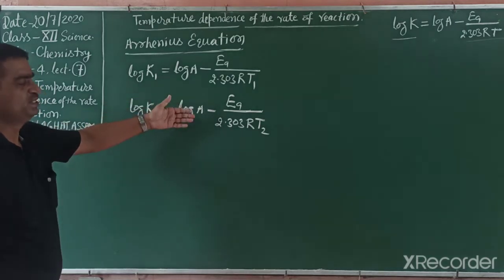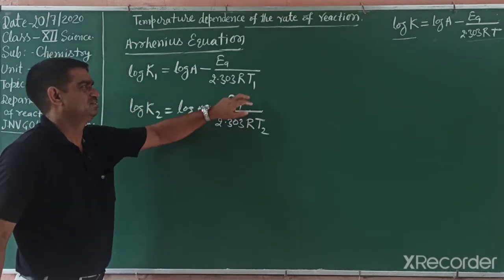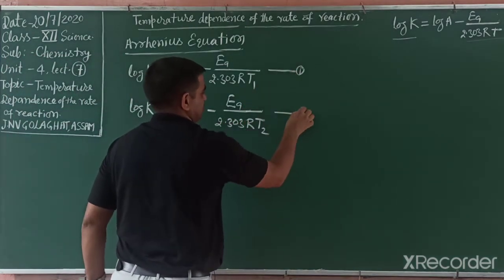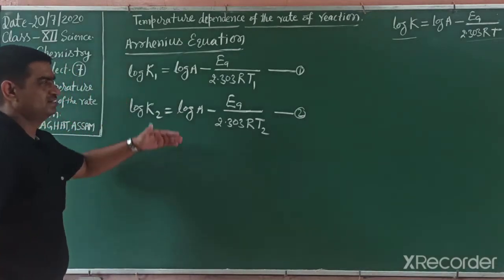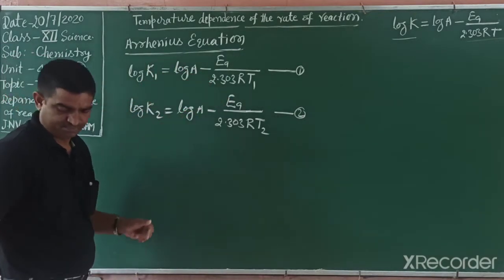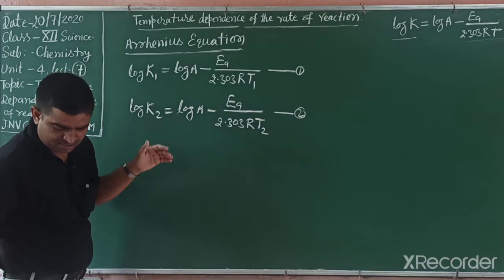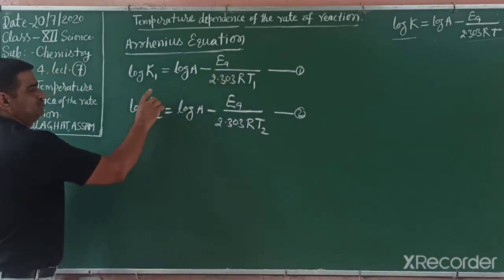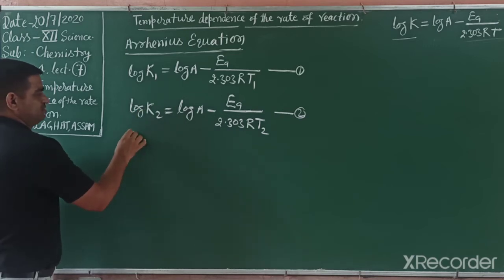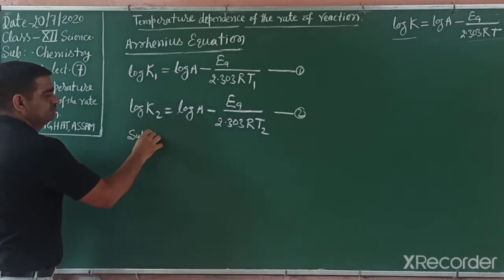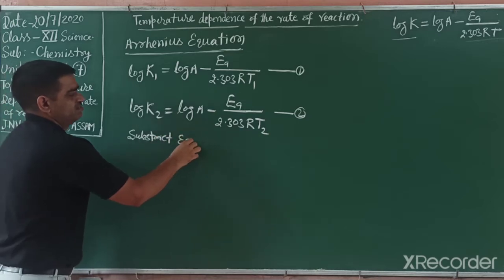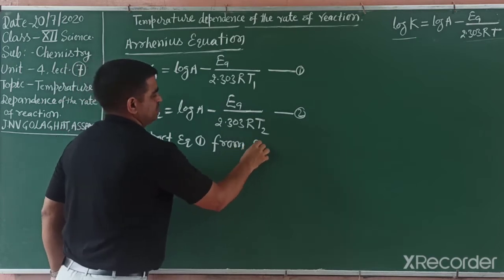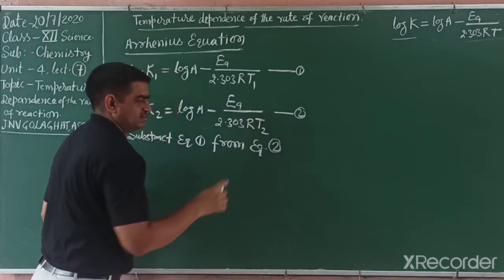If we increase temperature, then this one is higher, this one lower. This equation we write first, this one second. Subtract equation first from second.